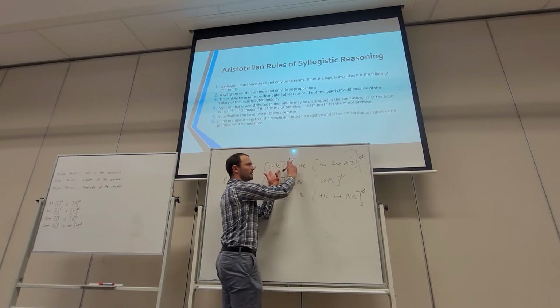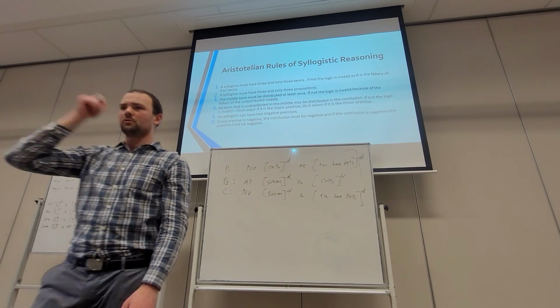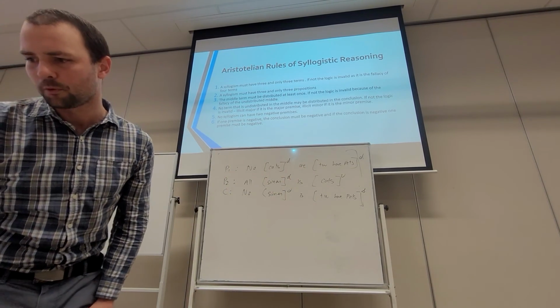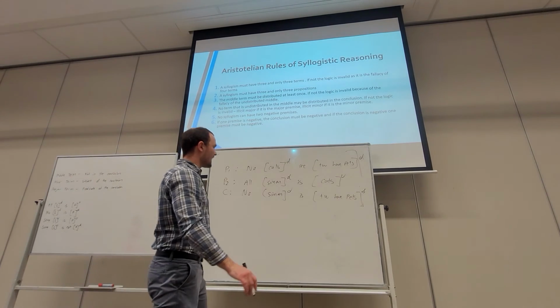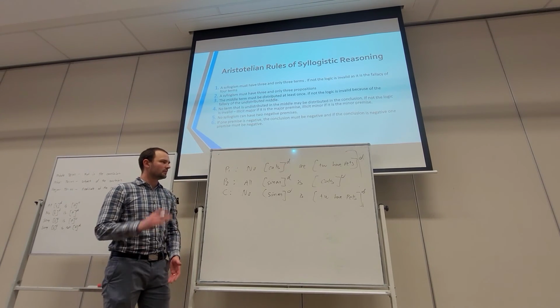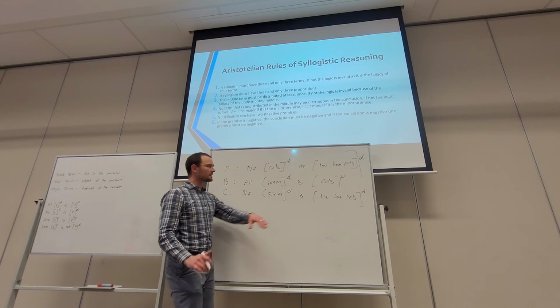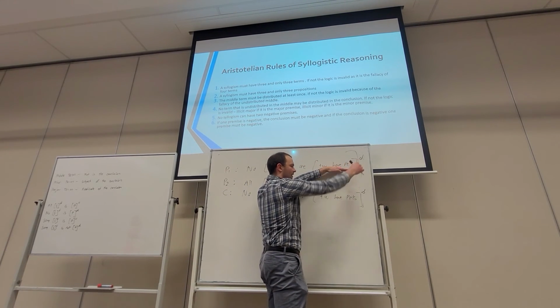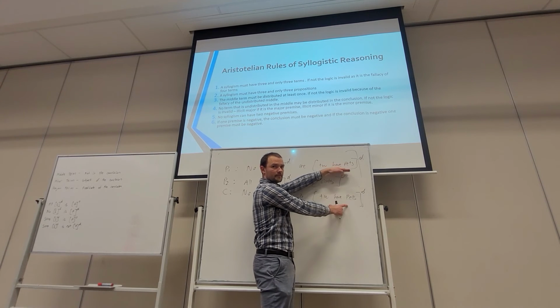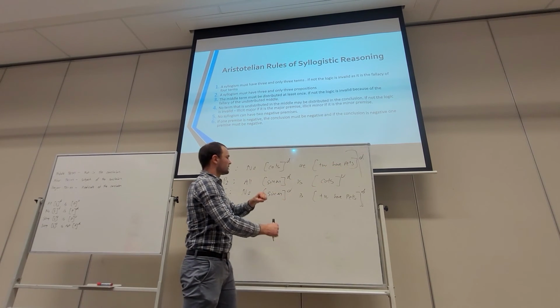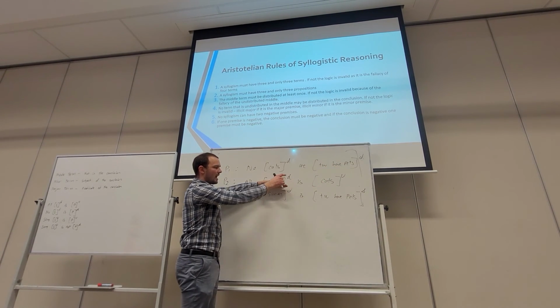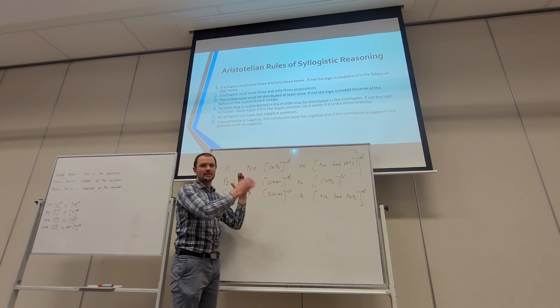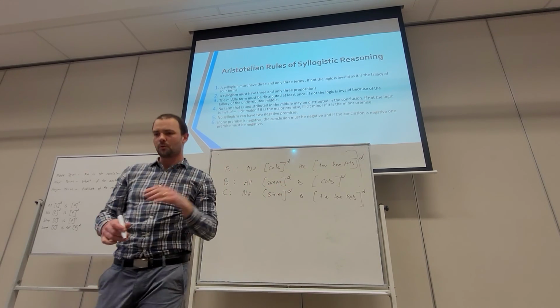Okay, it is distributed here, it's satisfied the third rule. Check. Okay, the fourth rule. No term that is undistributed in the middle can be distributed in the conclusion. So let's see. That which have pets is in the middle, it's distributed, and then it's distributed in the conclusion. So that's fine. Simon is distributed in the middle and distributed in the conclusion, so that's fine as well. We've satisfied the fourth rule.